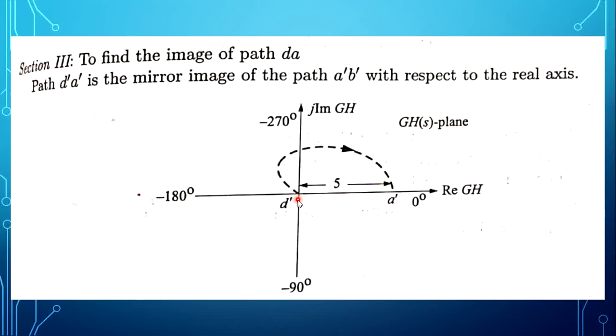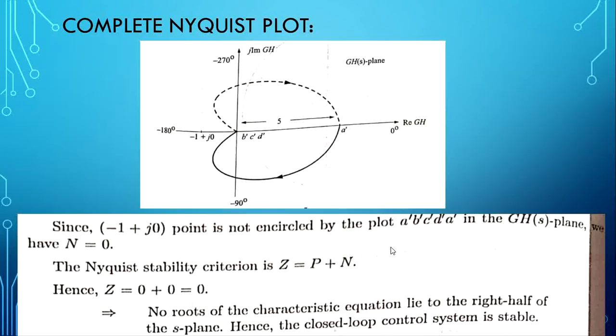The first section was obtained from here to here. Now draw the mirror image. Now combine all these 3 images into a single graph. In the combined one, this is the first section path that we have drawn. The mirror image path is the dotted line, and the origin point indicates B dash, C dash, D dash.